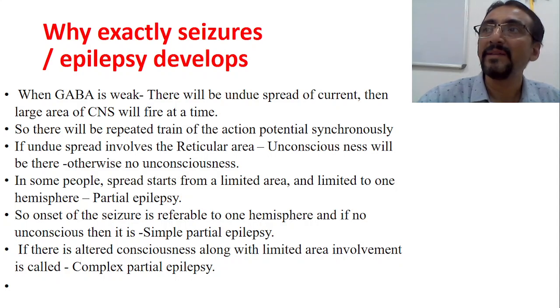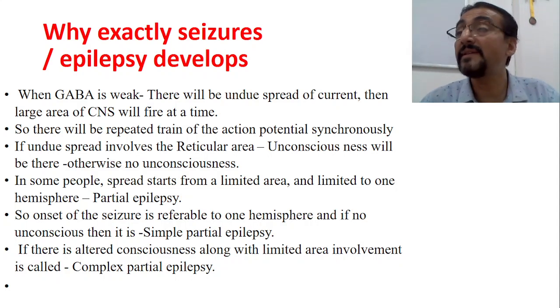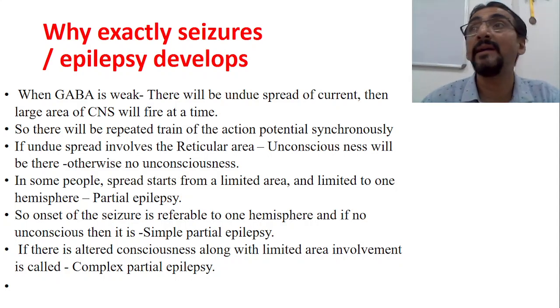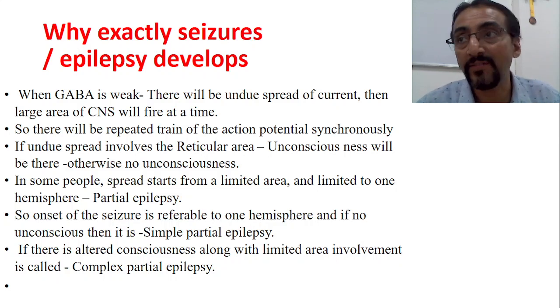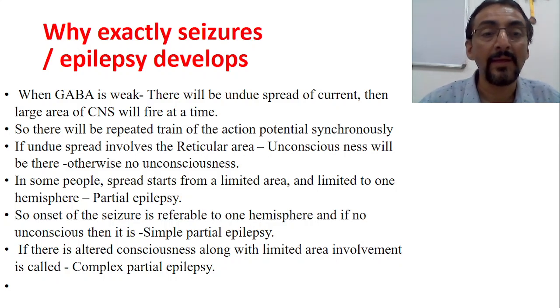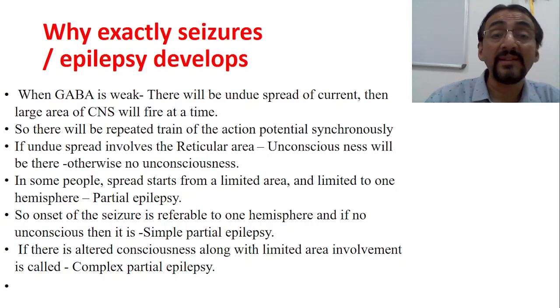In case of a seizure, the same thing occurs abnormally because of abnormal electrical discharge spreading in the reticular activating area. The sensations are not able to reach the cerebrum, and as a result there is no response and the patient falls unconscious. Okay. Now, in some people, this abnormal electrical discharge spreads to a limited area and is limited to one hemisphere.